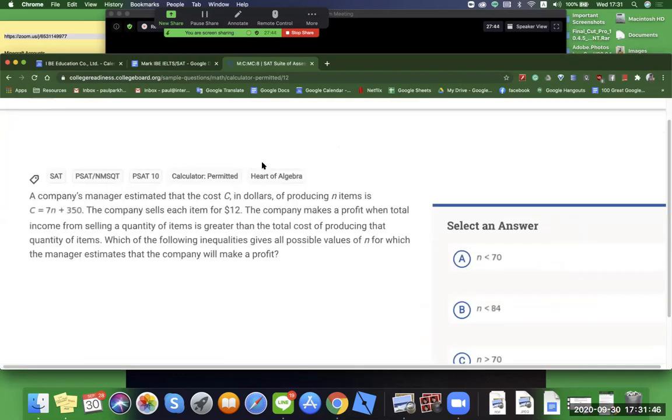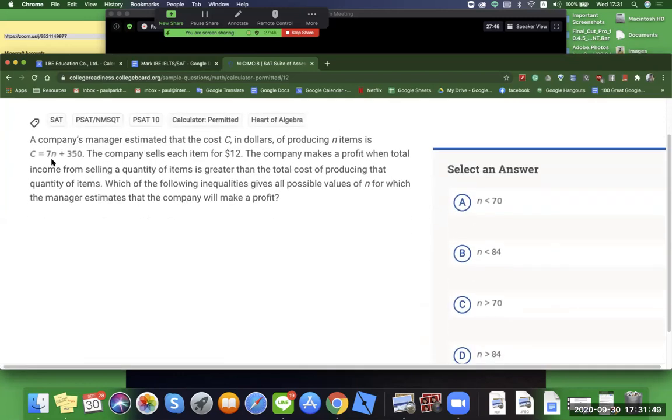Oh, okay. Another inequality. We have a company's manager. It's all a word problem. Don't groan, I'll groan for you. A company's manager estimated that the cost C in dollars of producing N items is C equals 7N plus 350. That's pretty straightforward. I think you can manage this.